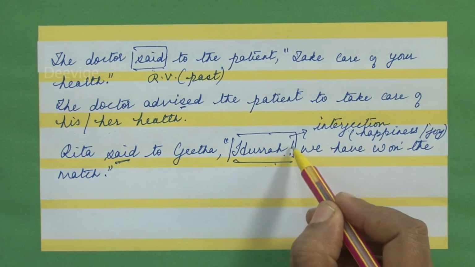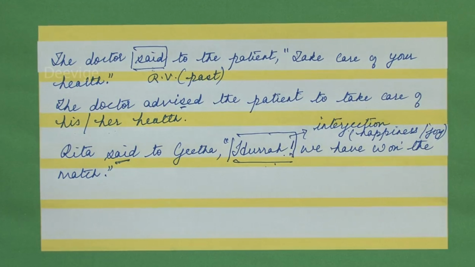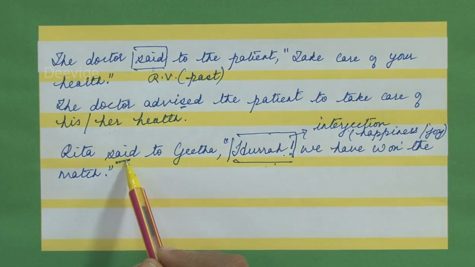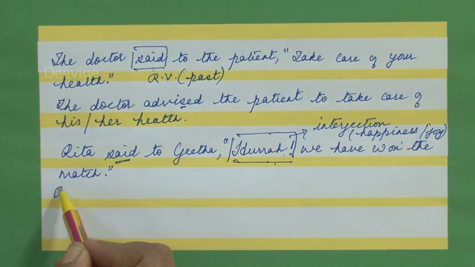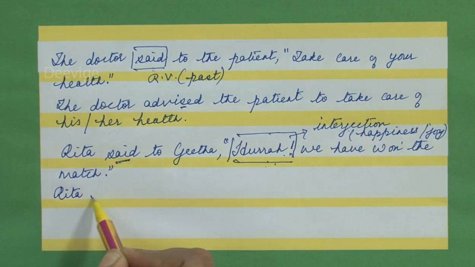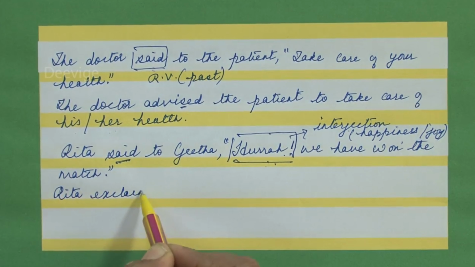So whenever there is an exclamatory mark, students, use the word exclaimed. Instead of said, you will replace it with the word exclaimed. Now, how are you exclaiming? You are exclaiming with happiness, or you're exclaiming happily. So, you will change this to Rita exclaimed